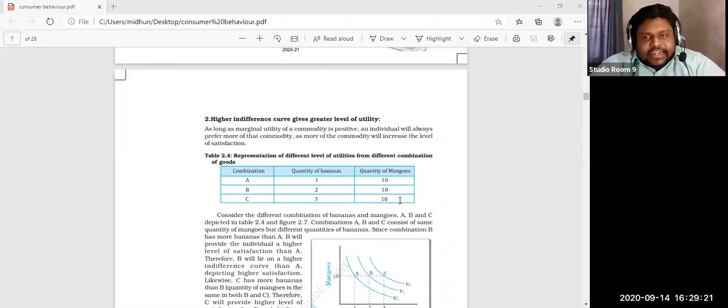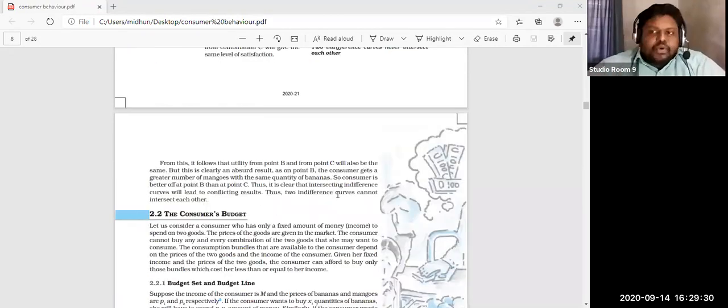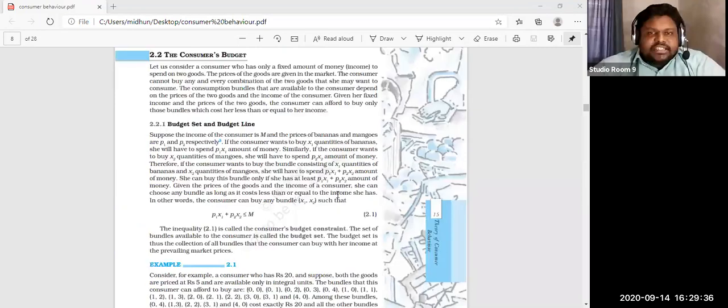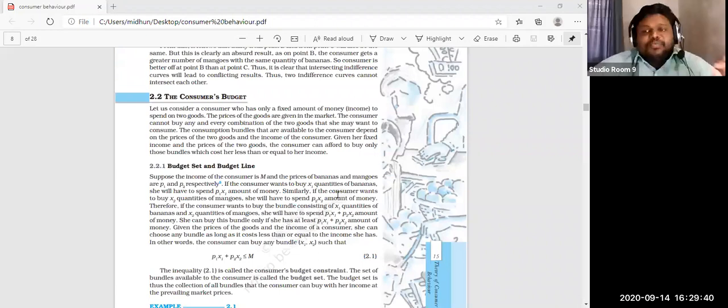Like that, various factors are connected with purchasing a particular product. So we already discussed budget and its importance, which is related with the purchasing capacity of a particular individual. That is connected with the price of the commodity, our willingness to pay for the commodity, and our preferences. At the same time, it is connected with the income of that particular individual.